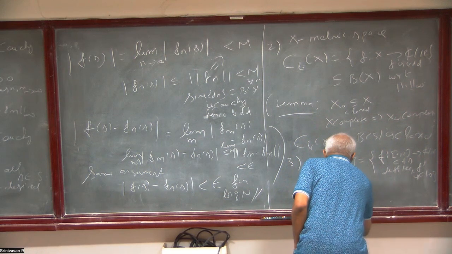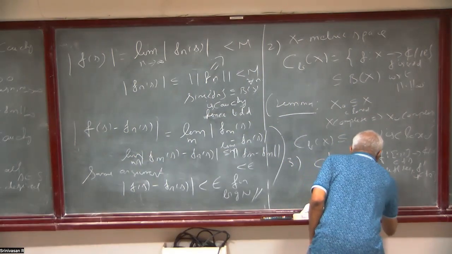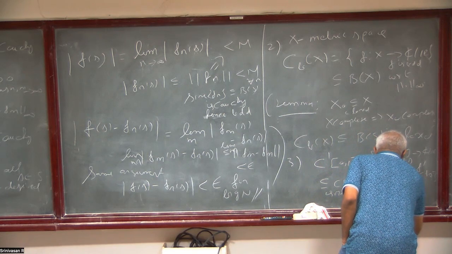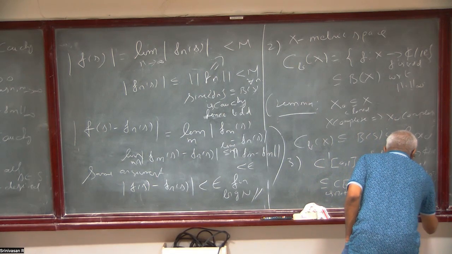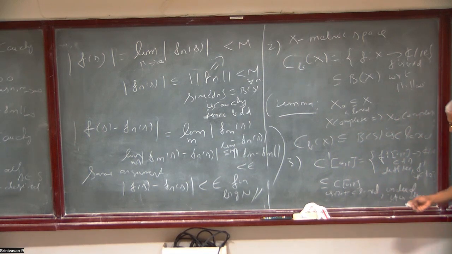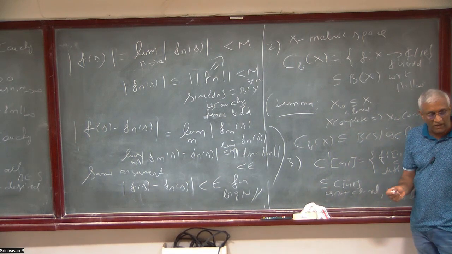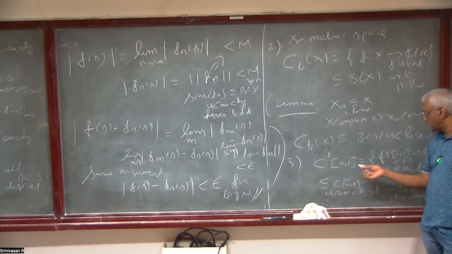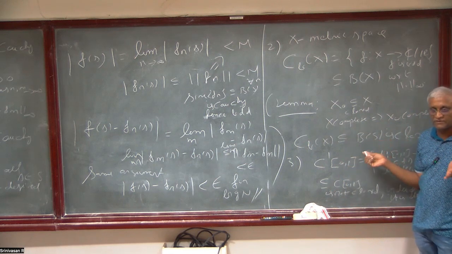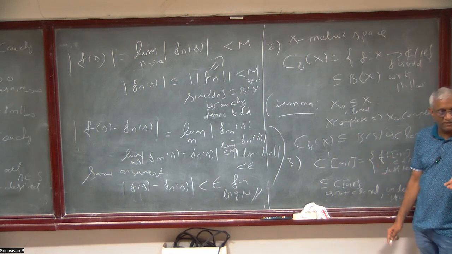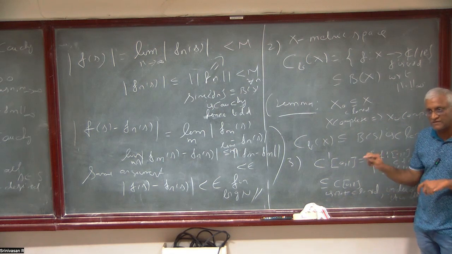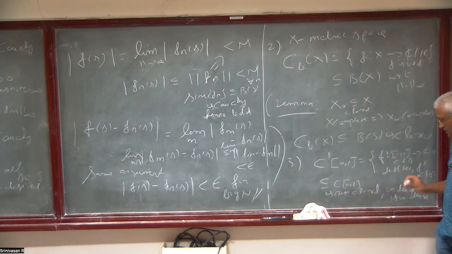In fact, it is dense. Because of the Weierstrass theorem, all polynomials are differentiable and all polynomials are here, and the polynomials are dense in the continuous functions on [0,1]. That is the Weierstrass theorem, which you have seen. We will see a more general theorem, the Stone-Weierstrass theorem, but we will be using the Weierstrass theorem to prove that. So you should know the Weierstrass theorem.